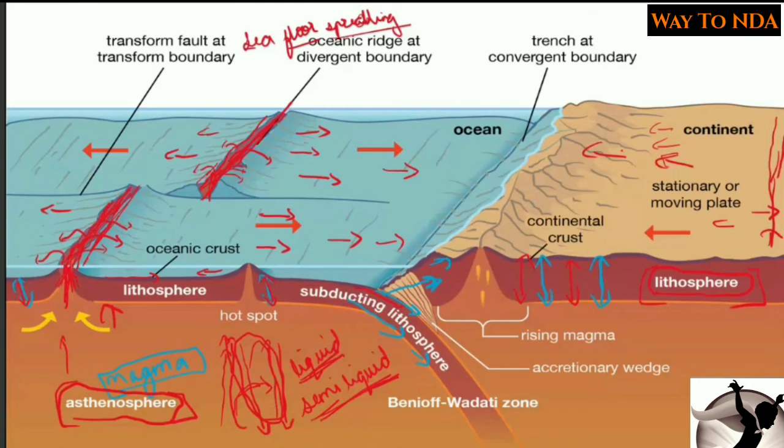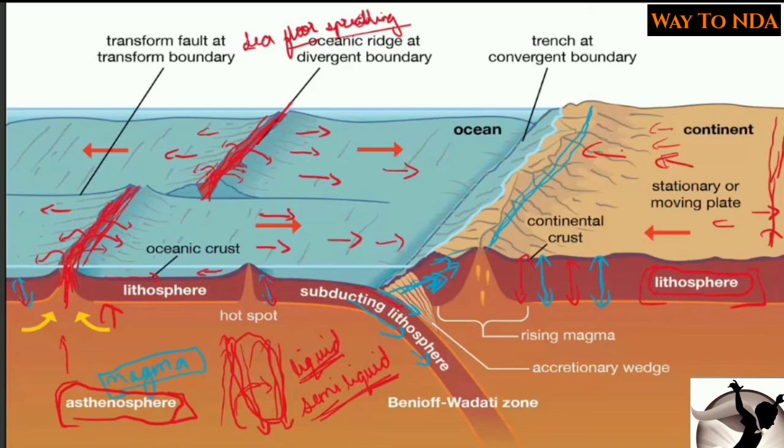So when two such plates are coming against each other like this, it will create a pressure and one plate will go below, and the other plate will get folded and go upwards. Okay, so a mountain will be created like this. So here you can see the plate is getting folded and a series of mountains will be formed.